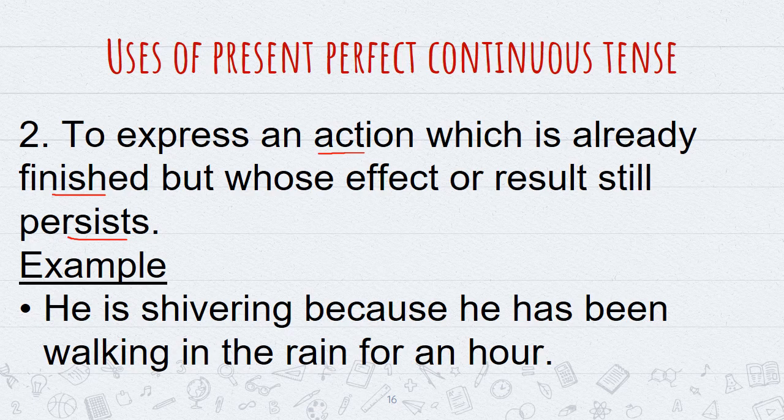Its second use is to express an action which is already finished, but whose effect or result still persists. For example, he is shivering because he has been walking in the rain for an hour. So the action is already finished, that is, he has been walking in the rain for an hour. Because of that action, there is still an effect, that is, he is shivering. So the result of that action is still there. There we use present perfect continuous tense.